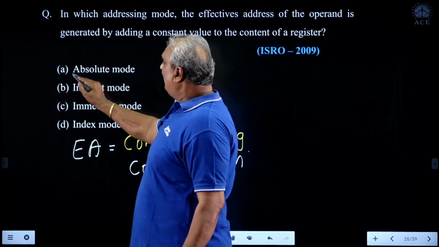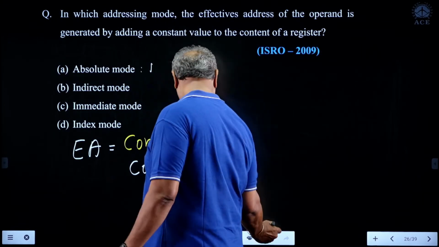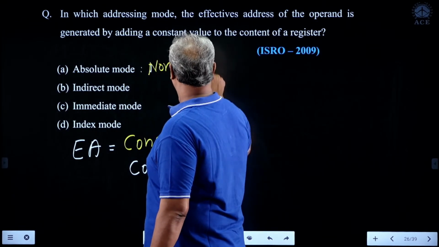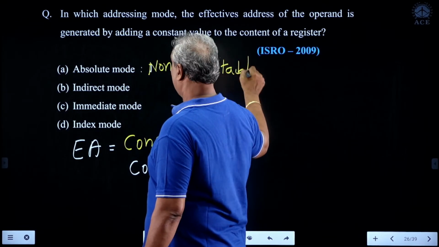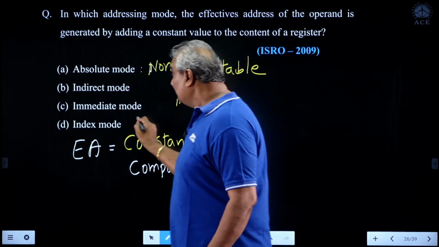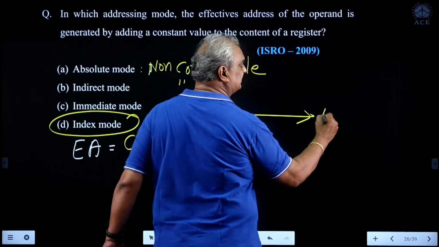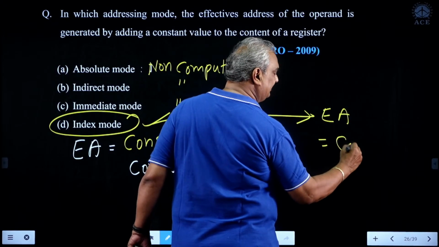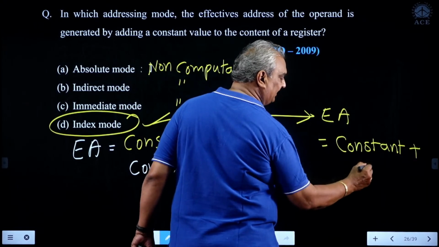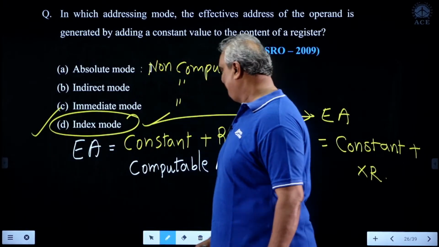So here, option A, absolute addressing mode, is non-computable addressing mode. Indirect is also non-computable. Immediate, non-computable. Index, yes, computable. In index addressing mode, effective address is nothing but a constant, also known as the displacement, plus the content of the index register. So the correct answer is D.